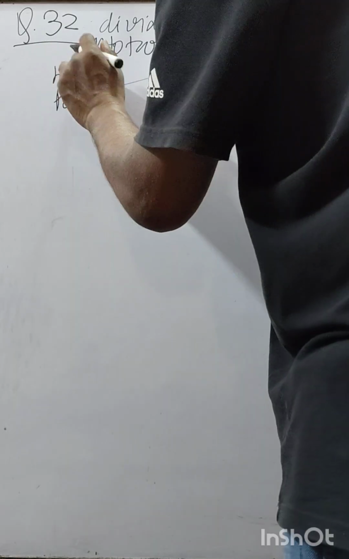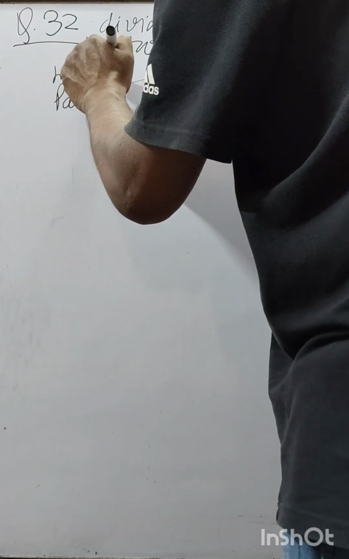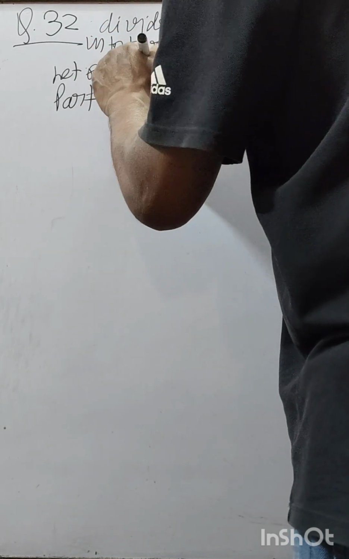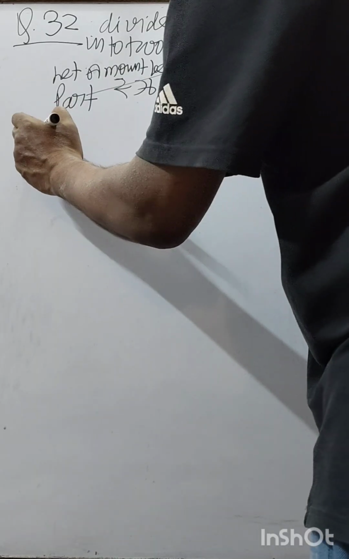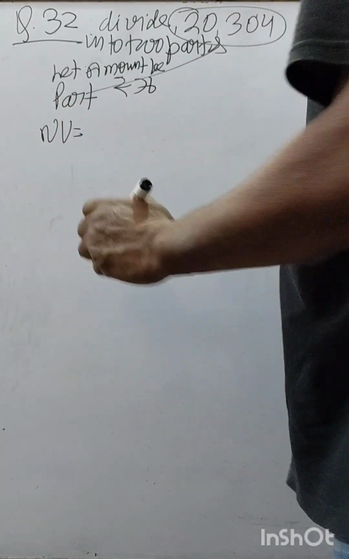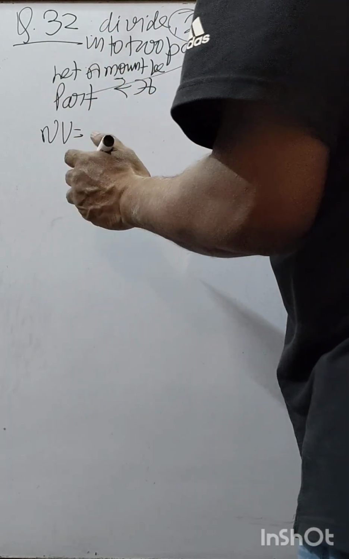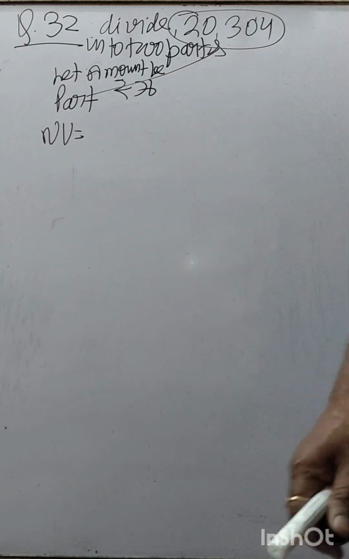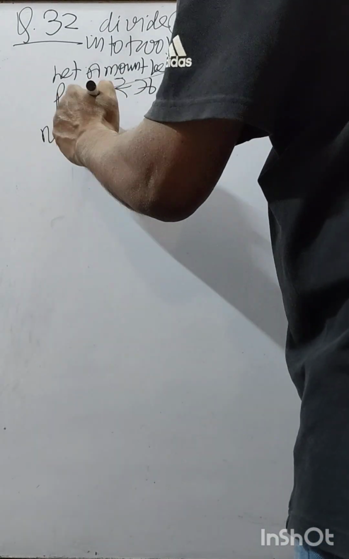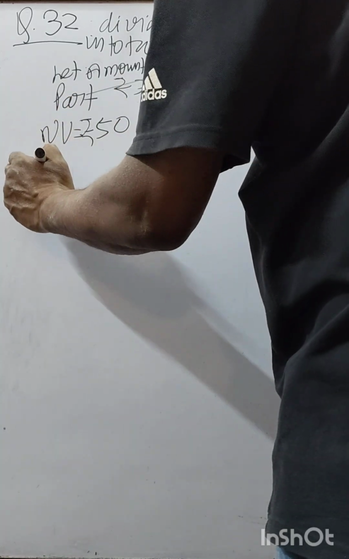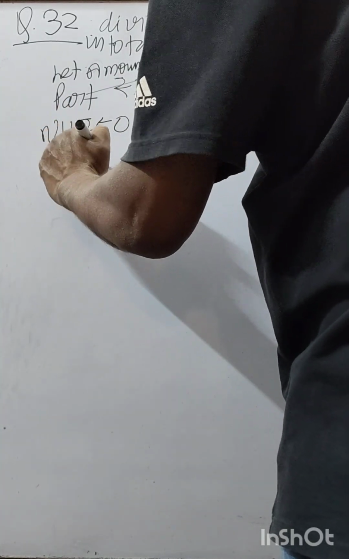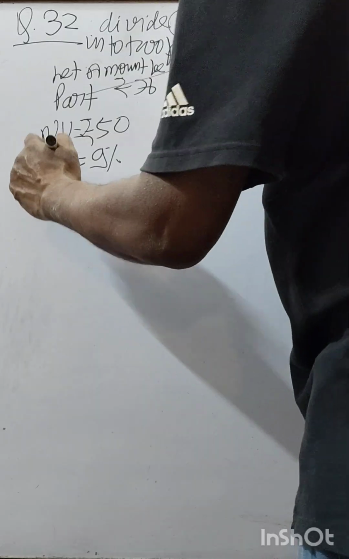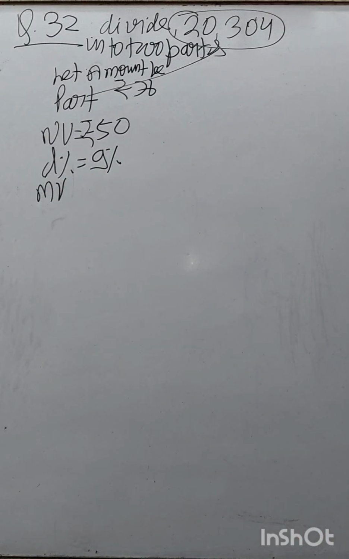Let the amount be rupees x. So NV is 50 rupees, dividend percent 9%. NV 50, MV 8% at premium.